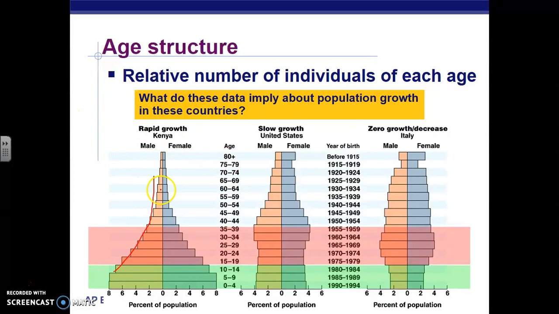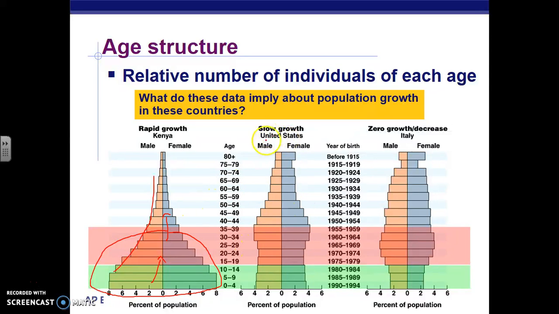If we take a look at what's on this curve, on this side we have age, and we have bars that represent the number of males and the number of females at that age, or the percentage at least. Populations that are experiencing fast growth have large amounts of people at reproductive age and below reproductive age. That allows them to experience rapid growth, because these people are about to enter reproductive age. More people are entering reproductive age, and fewer people are entering the non-reproductive age.